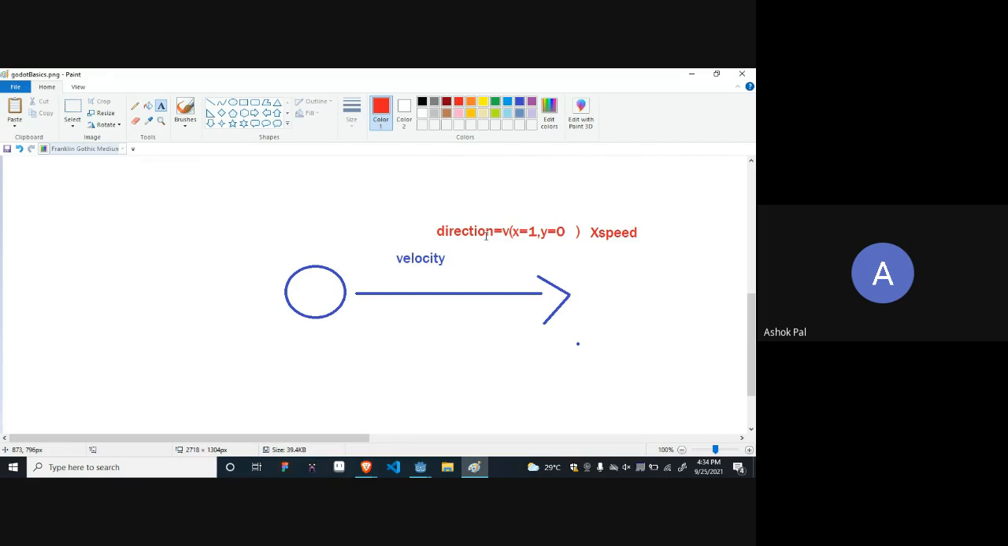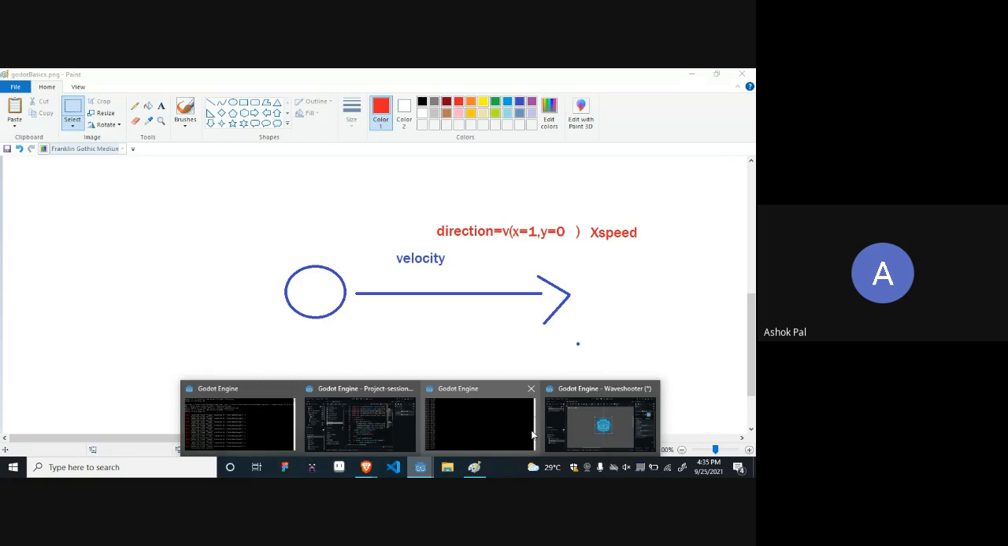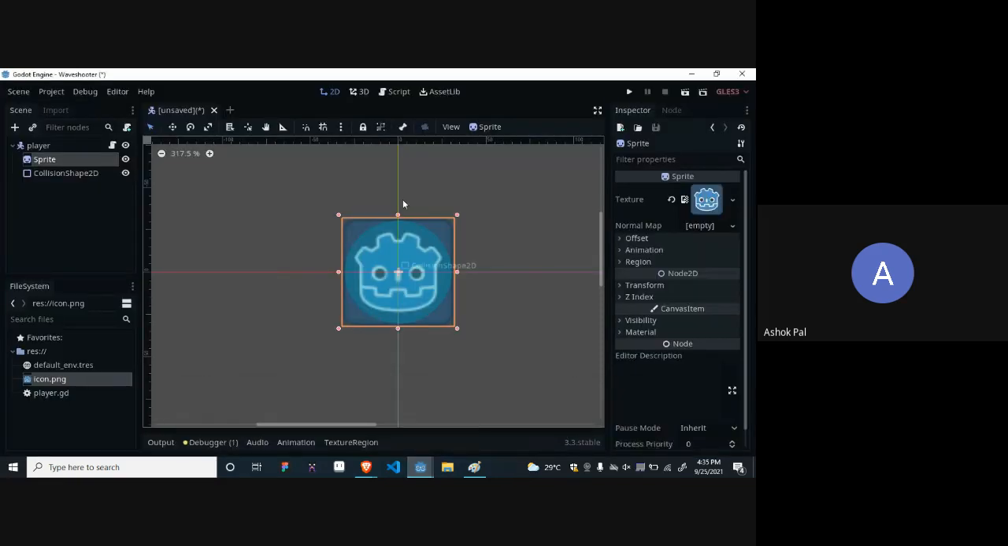Is it clear? And don't think this formula has real world physics. There is a different formula for velocity in real world physics, but it is just written this way in the game code. Am I clear? If anyone has doubts, please tell me. Should I continue? Please write in the chat box.